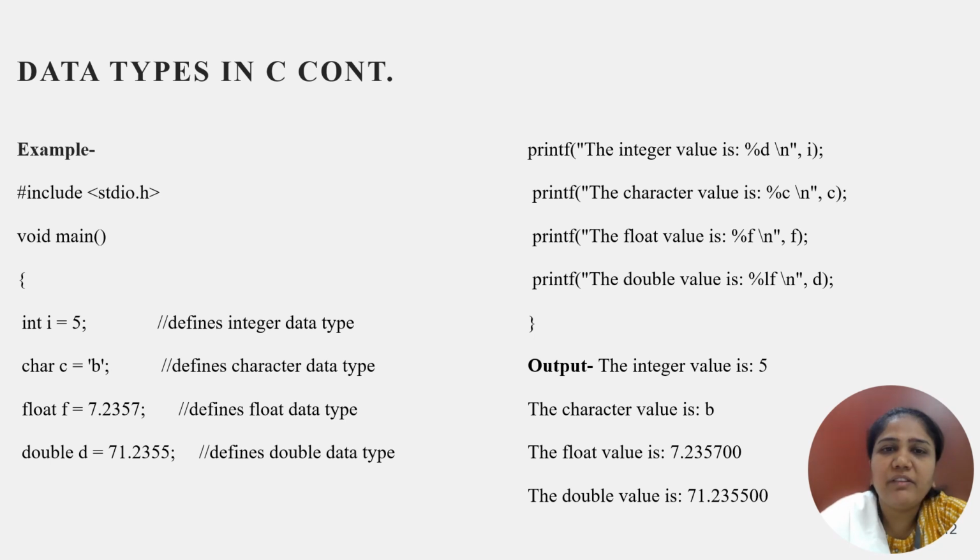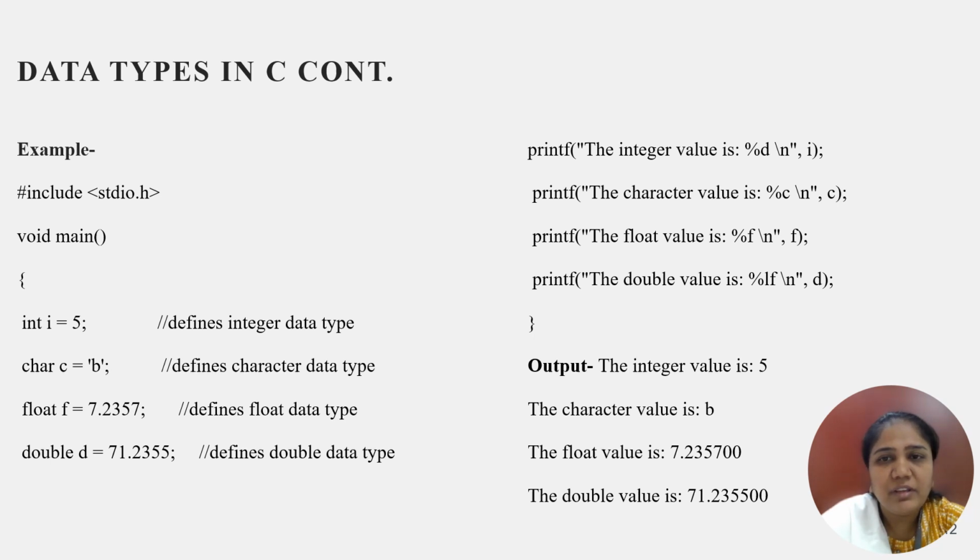What we have written, the very first printf statement says the integer value is. Then after that we have used %d. This is nothing but the type specifier. The C programming language is about to print the value from the variable. The name of the variable is I. So we need to tell the compiler that the variable is holding the integer type of value, and for that we are using the type specifier. So for integer we have the type specifier %d.